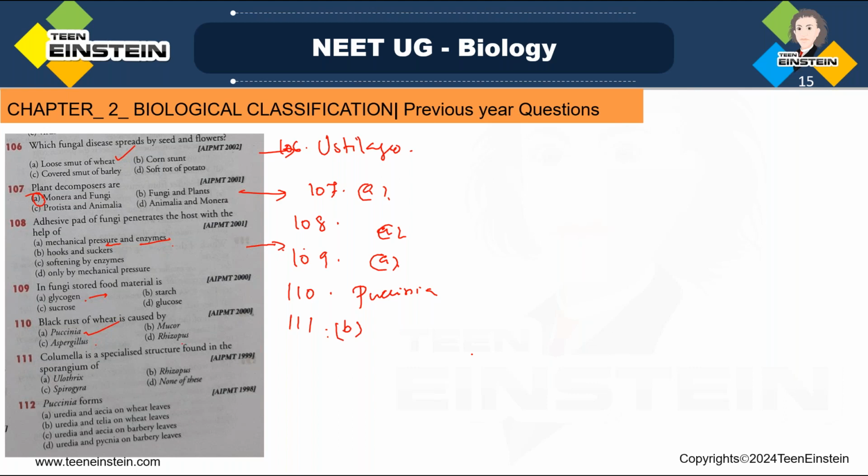Actually, the central sterile region of the sporangium, that is called as columella. The main function of this part is to provide support to the sporangium. It is supporting the sporangial part. So what answer can you give here? Rhizopus, that is the right answer. Columella is the structure seen in Rhizopus. Okay, next question number 112.